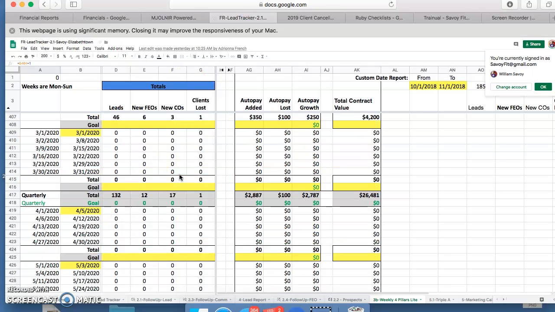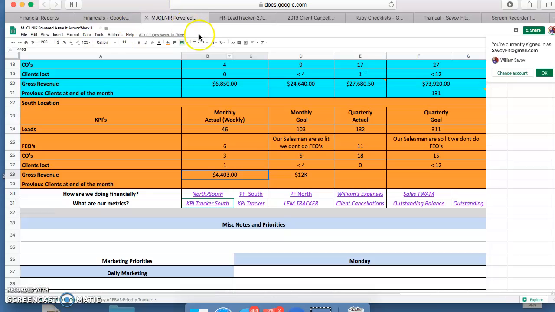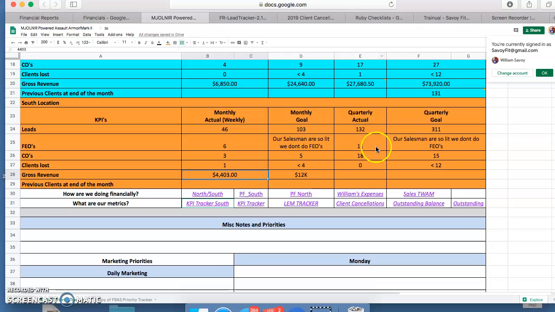When I go down here next, quarterly, because my weekly's changed, my quarterly has changed. So now I need to update my quarterly. So quarterly actual, monthly actual, that's going to switch to 132, 12, 17, 1. There you go. I matched across. I'm good to go.